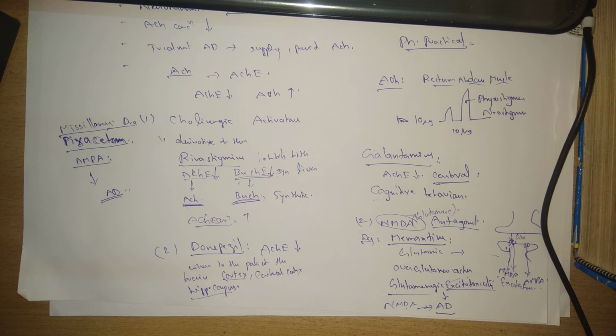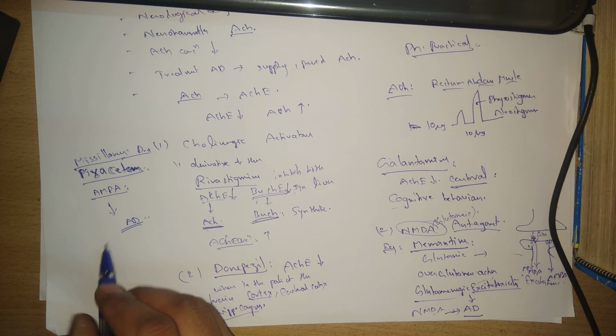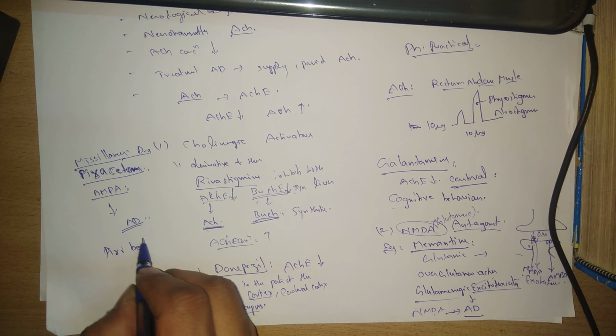And the next one is dihydroergotoxin. Here also it is showing the same action. And the next ones are pyribedil and citicoline. All these drugs are actually vasodilators. In this vasodilation, they are increasing the blood supply to the brain. By increasing the blood supply, there is a chance that more acetylcholine will be synthesized. So that is pyribedil and